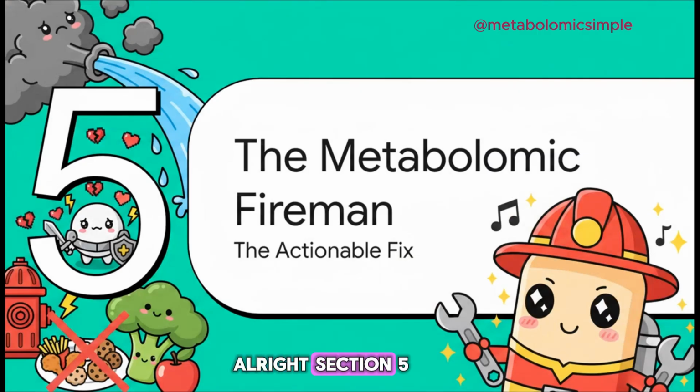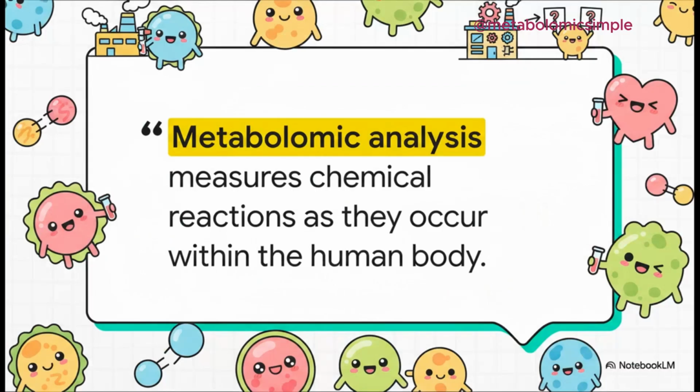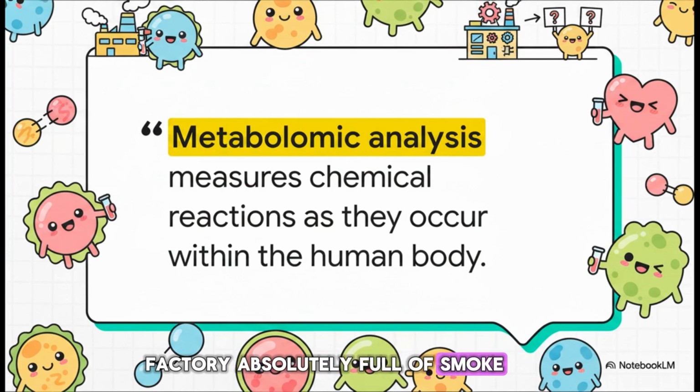All right, Section 5, the metabolic fireman. It's time to pivot to the actionable fix. So let's recap. We have a cellular factory absolutely full of smoke, an immune system locked in attack mode, and a diet flooded with pro-inflammatory software signals. The case looks pretty grim, doesn't it? But it's time to introduce the hero of our investigation, the metabolomic fireman.